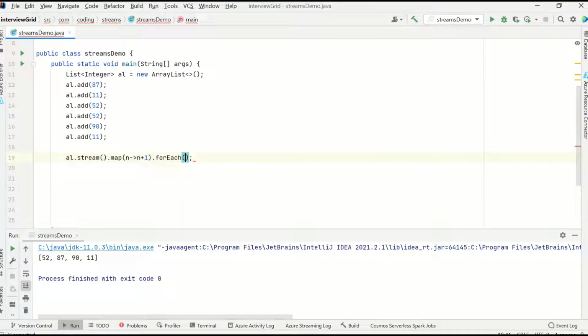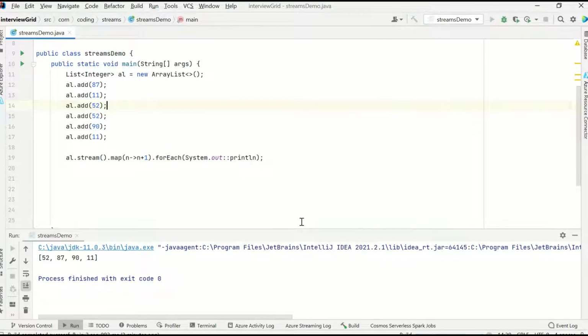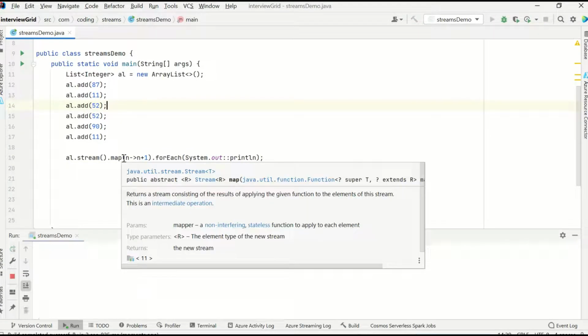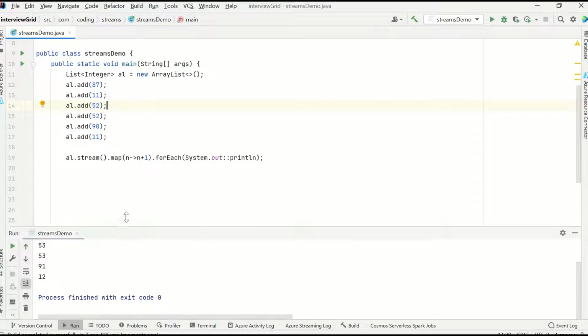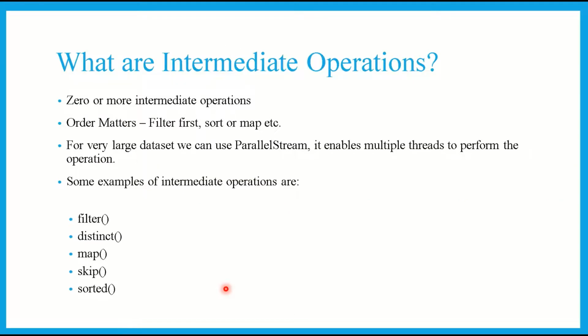That's it. For demonstration purposes, I'll just use forEach here to print it. Now if I run this, you can see all the values in the list are increased by 1. So whenever you want to perform something on each element of the given list or collection, you should go for map. Map takes each element and maps it to something based on whatever you have given. So this is all about the intermediate operations.